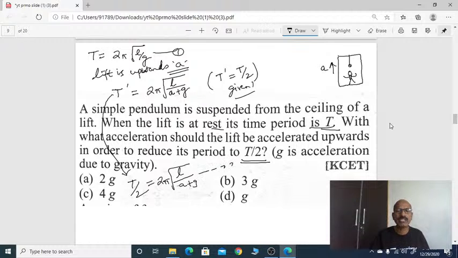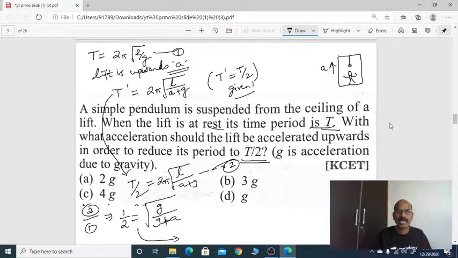This is equation 2. Now divide equation 2 by equation 1. T by 2, T cancels. You will get 1 by 2, and 2 pi and L cancel. You will get only root g by g plus a. Squaring on both sides, it becomes 1 by 4 equals g by g plus a.